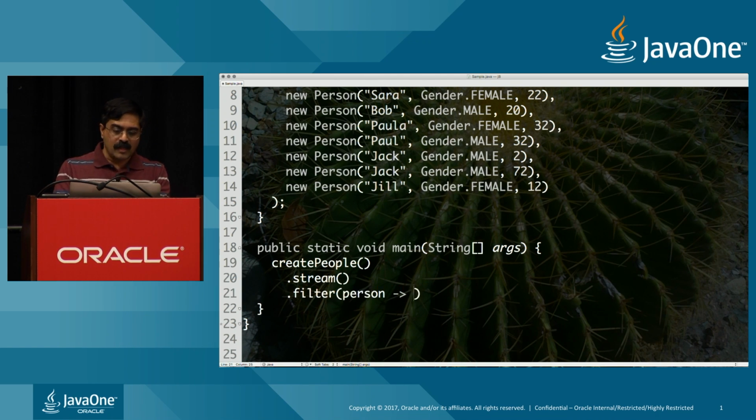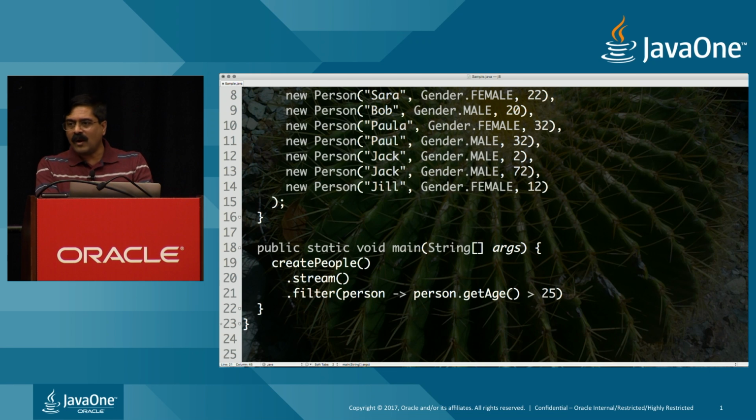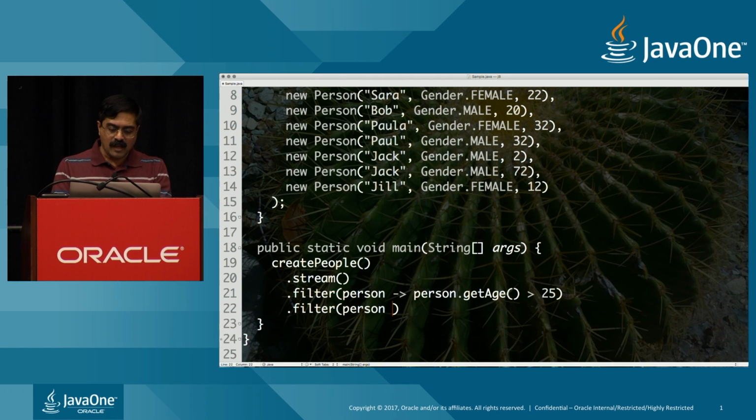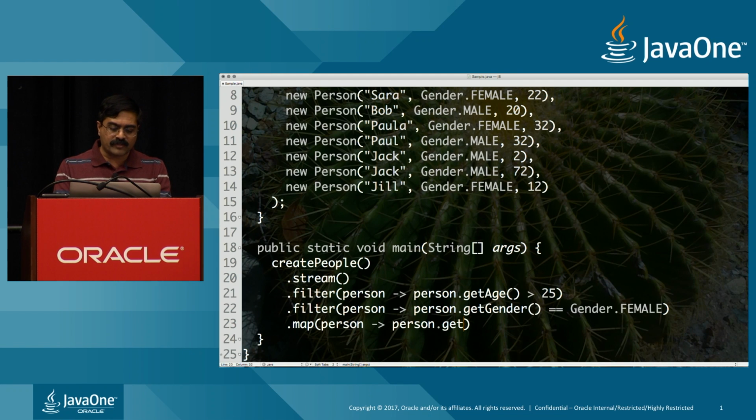Given a person, get me the person dot get age is greater than 25. Well, I want somebody who is older than 25. Then I'll say filter person, and I will say person dot get gender, and in this case gender dot female. And then I will say dot map, given a person, give me the person dot get name of the person, if you will. And then finally, maybe convert it to uppercase. So let's go ahead and say string to uppercase.